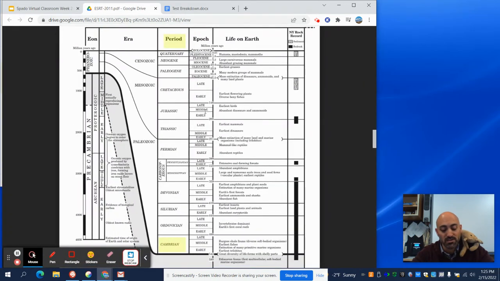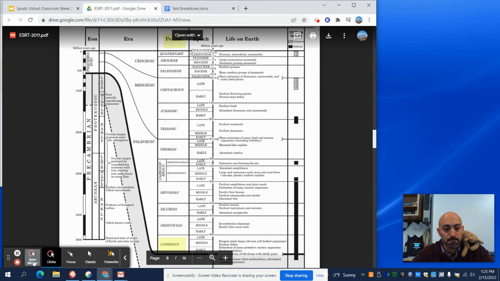So this first question is not asking about the Jurassic period. It's asking for a different era. So for the eras, you still look at the numbers to match those up.